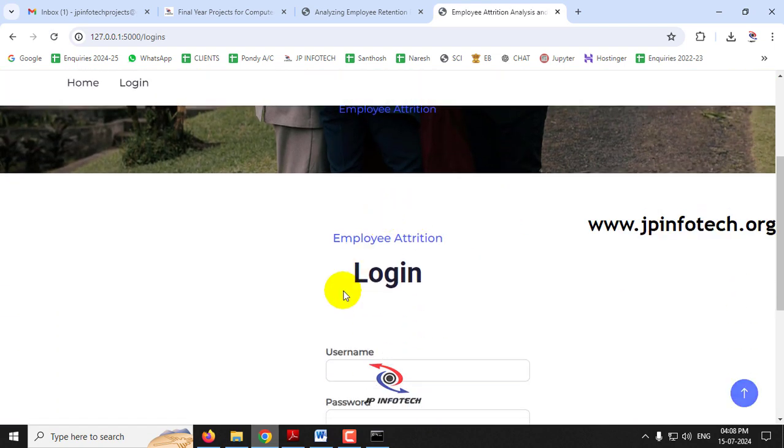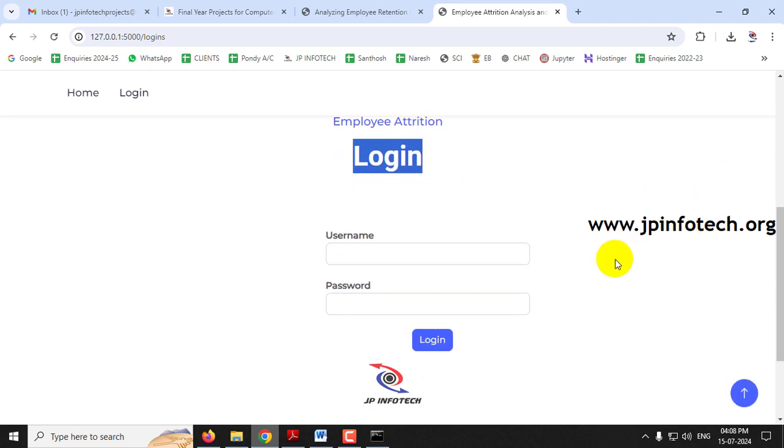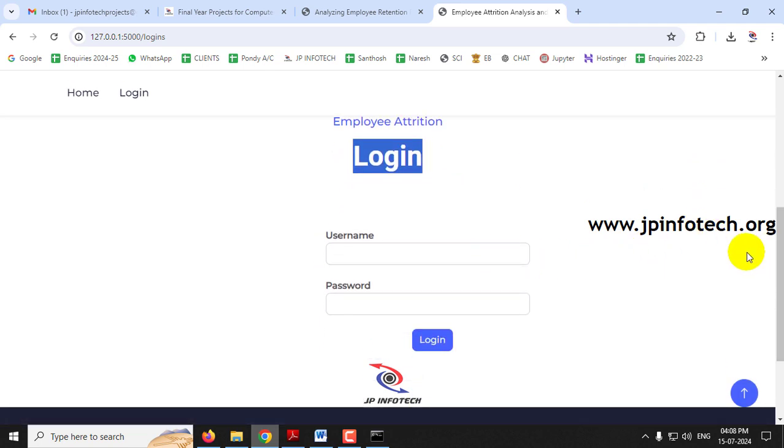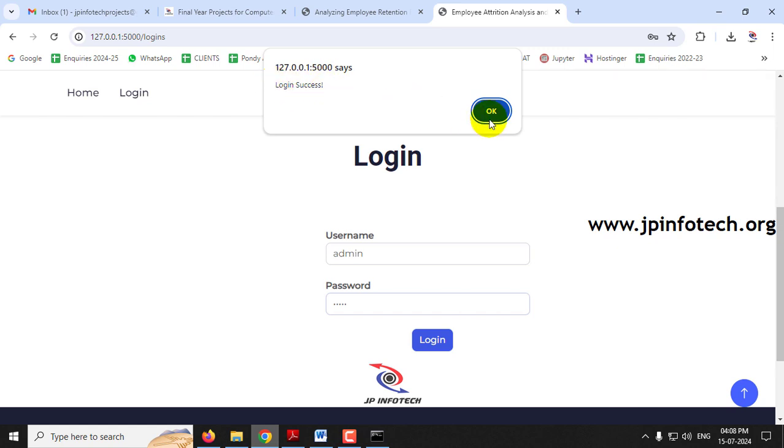Once you click this, it will navigate to the login page. Kindly note that this is a static login page because we have not used any database in the project. Just enter the default username and password as admin and then click the login button. Now you can see the login success message, click OK.